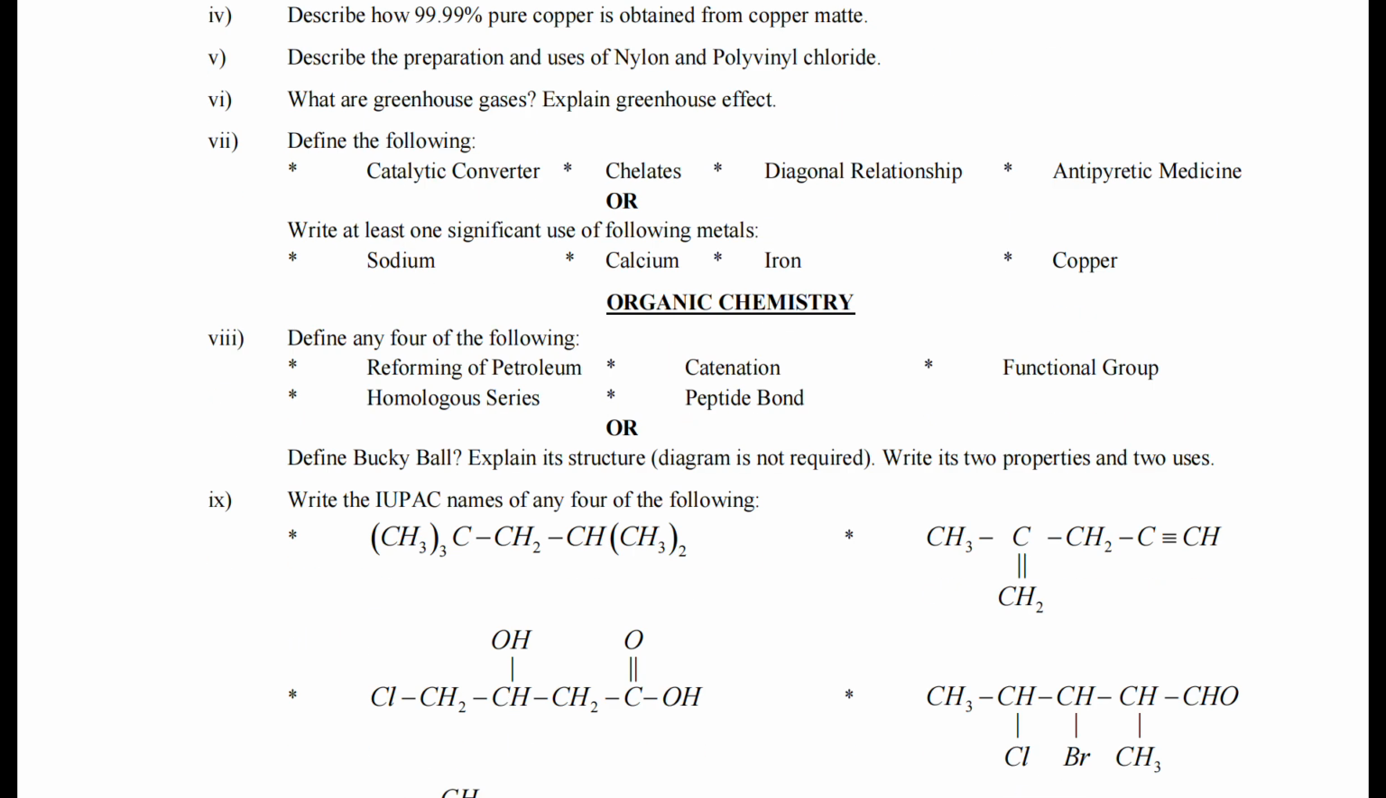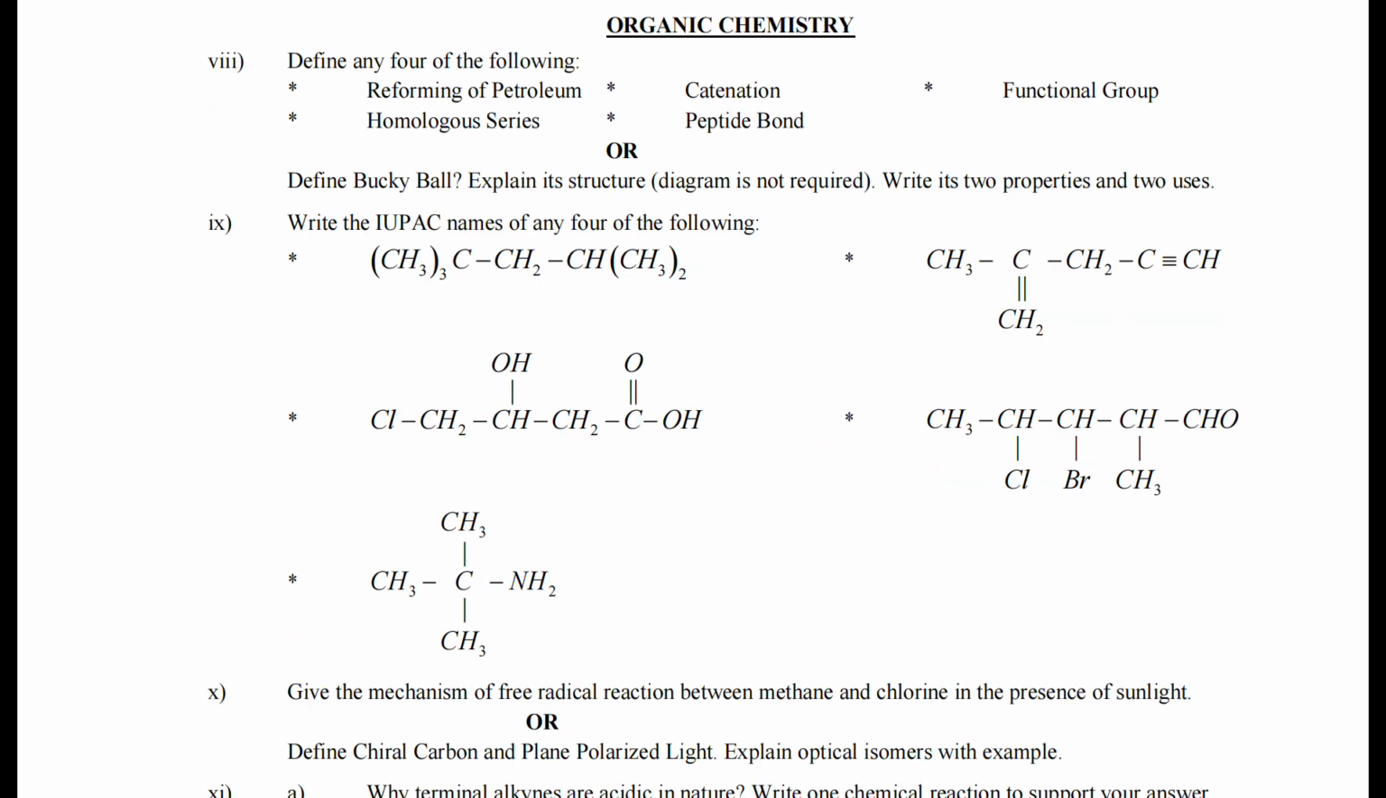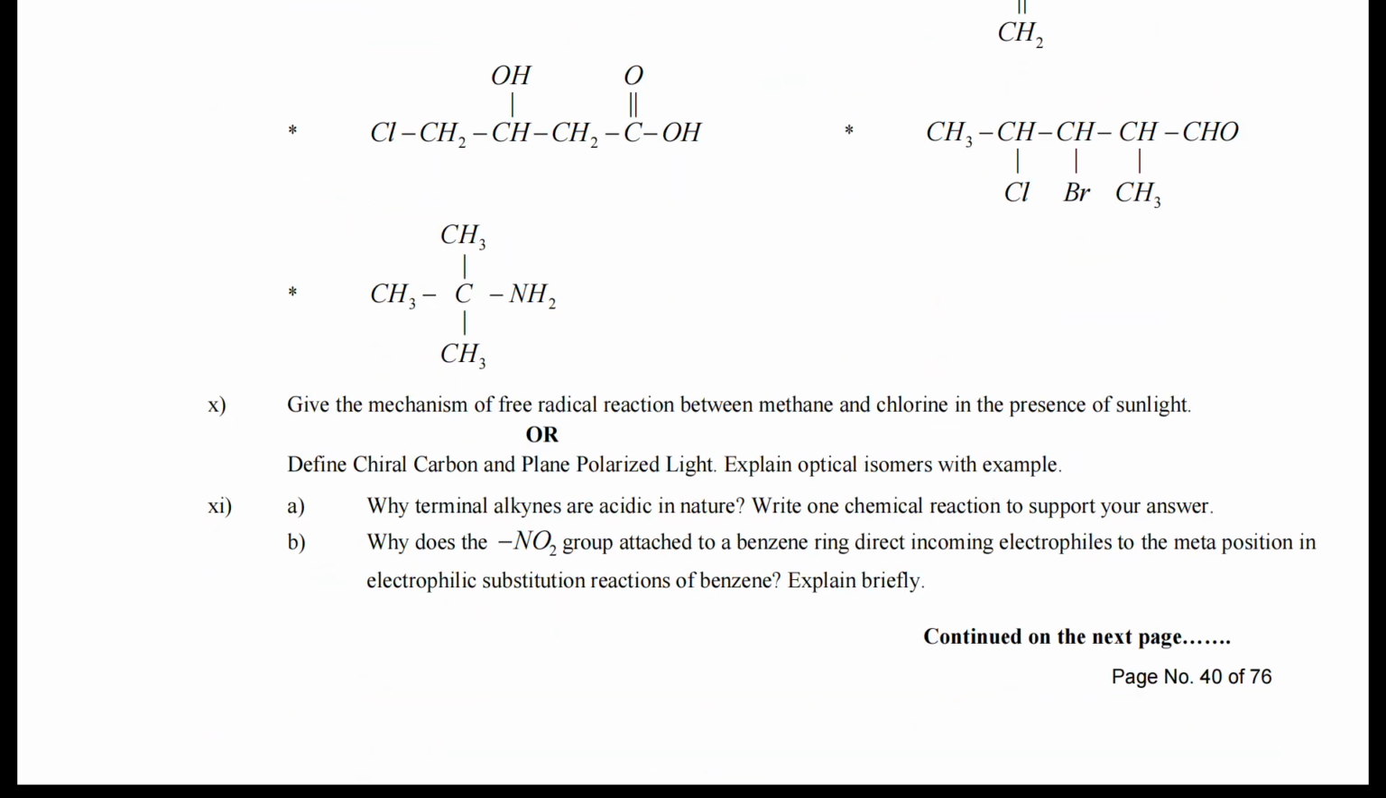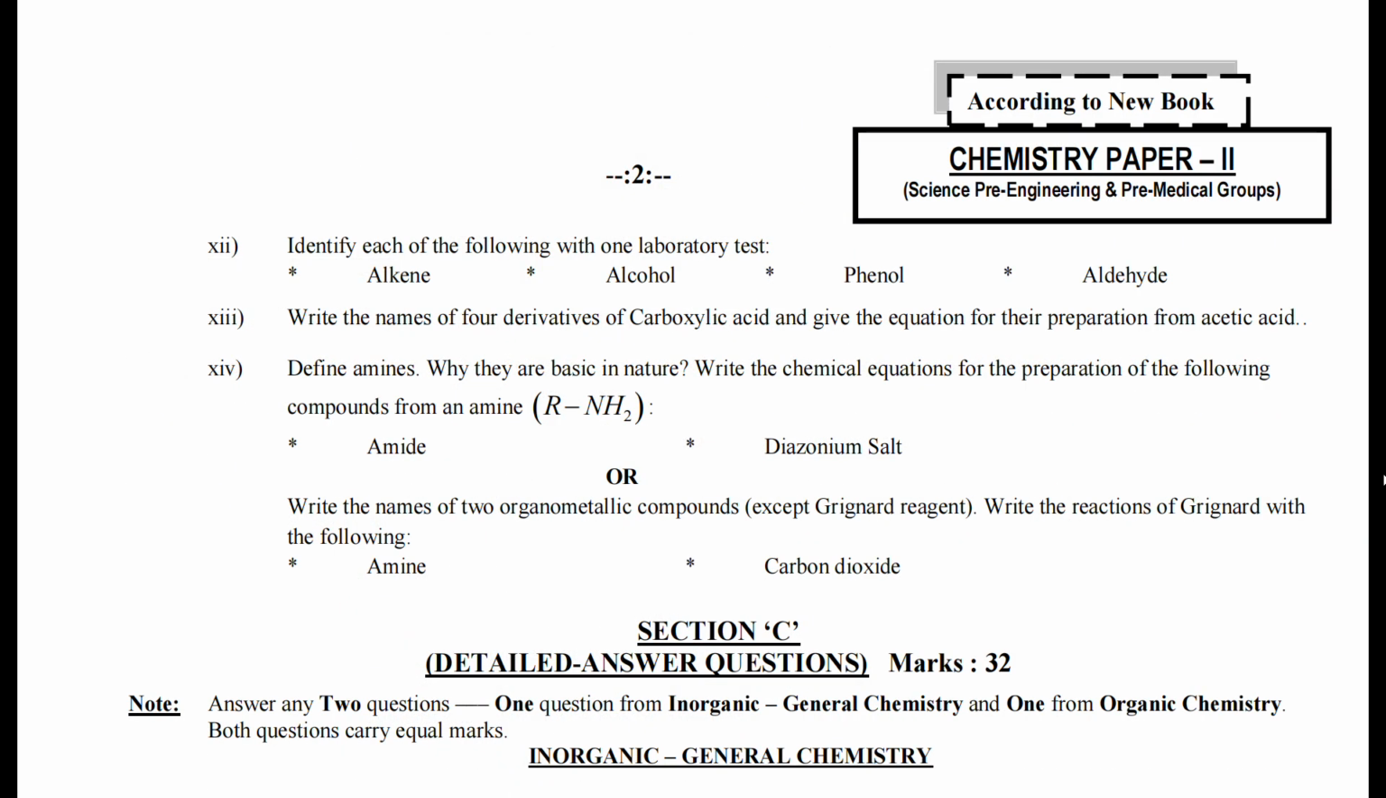Same for the organic chemistry, you have a total of 7 questions, and from these 7 questions you have to attempt 5 short question answers. First you get a definition and the difference, like a short note. IUPAC, that you get from chapter number 4. Free radical mechanism reaction, that is from chapter 5. Same, the chiral carbon and plane polarized light. Some scientific reasoning and detailed question answers. Laboratory test, chemical reactions, and the reaction of the Grignard reagent.